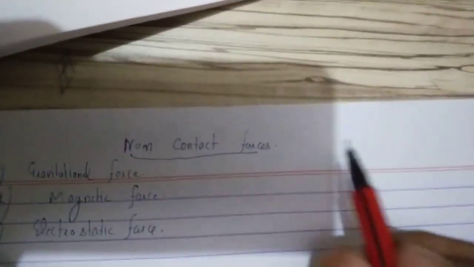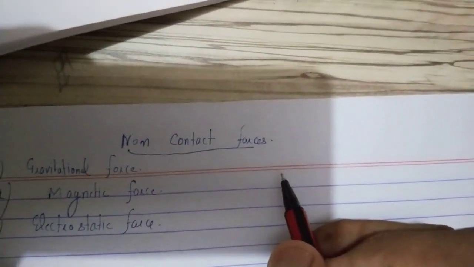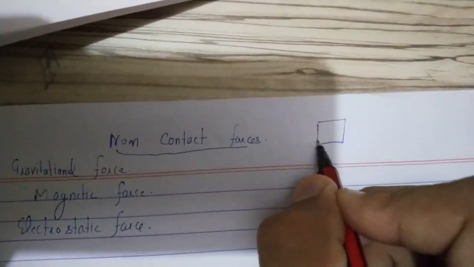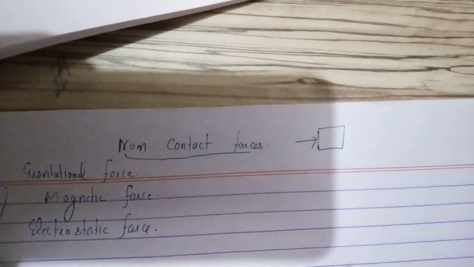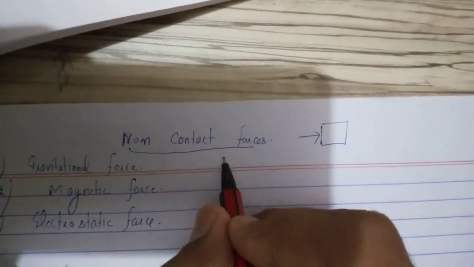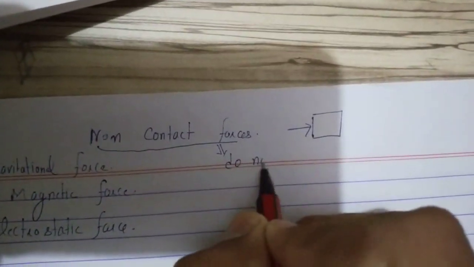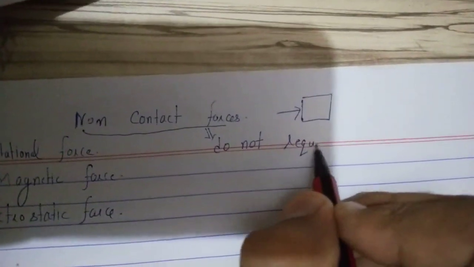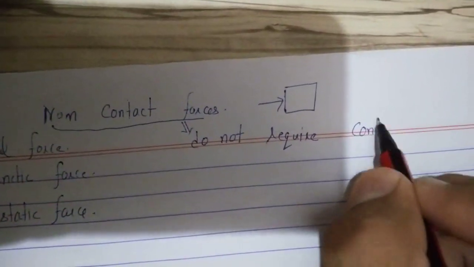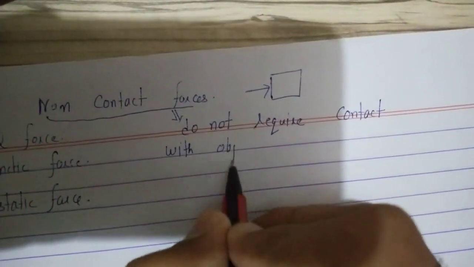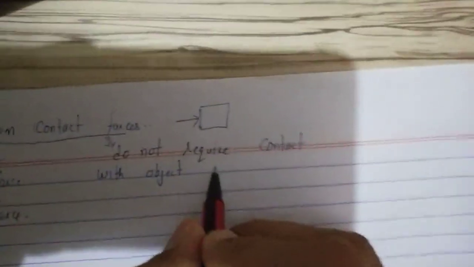So first of all, what are the non-contact forces? That means forces which do not need a contact with the object for their application. If you want to push this box, you have to touch that box. That is the example of contact force. But non-contact forces means these forces do not require contact with the object for their application.